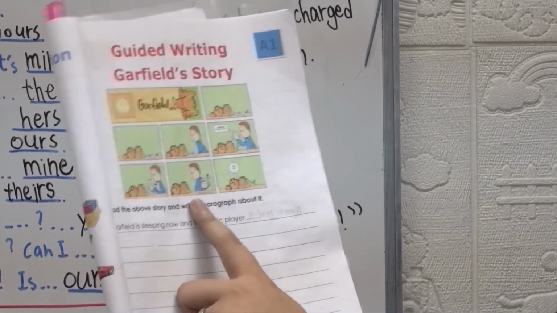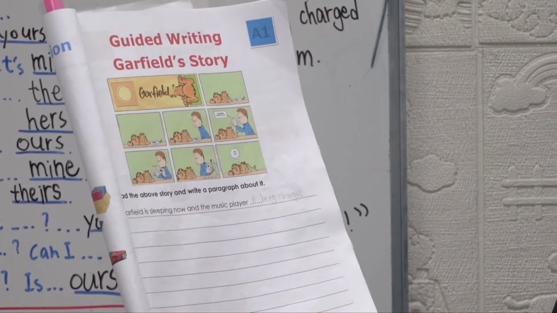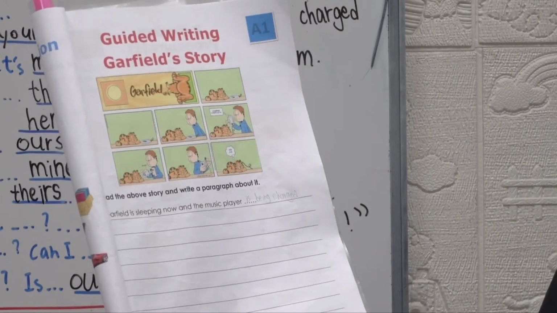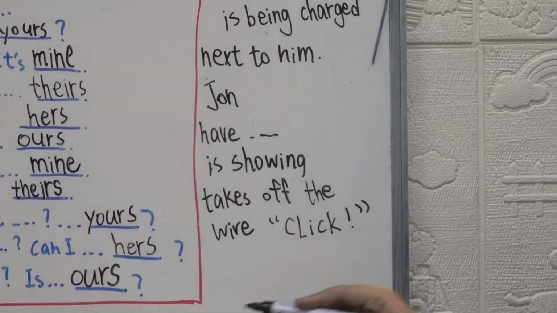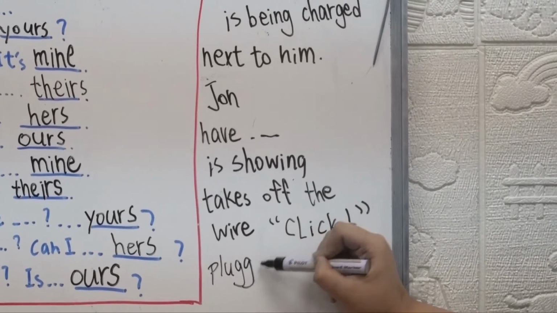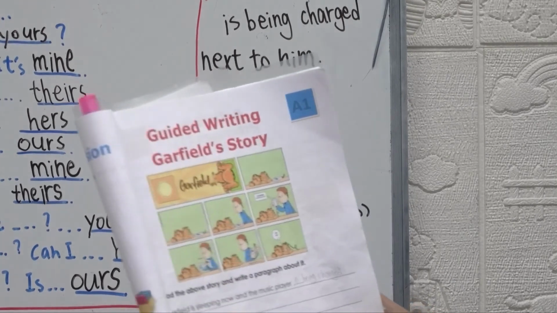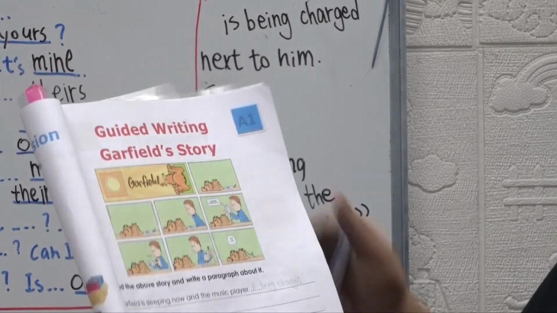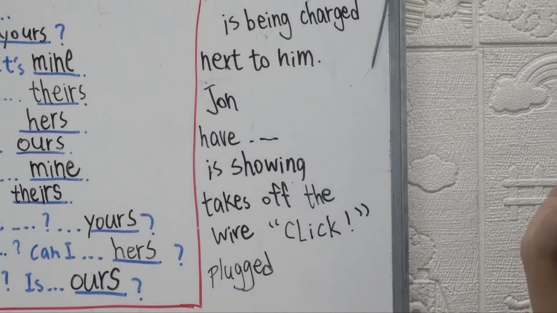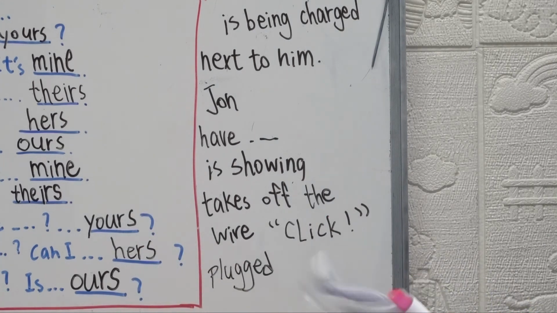But you may say Garfield still did not wake up, right? So he plugged the wire. Plugged. Do you know how to spell plugged? He plugged the wire, not on, that should be in Garfield's left ear. Okay, so please use your own idea and write this story for me. Okay, so this is your homework.